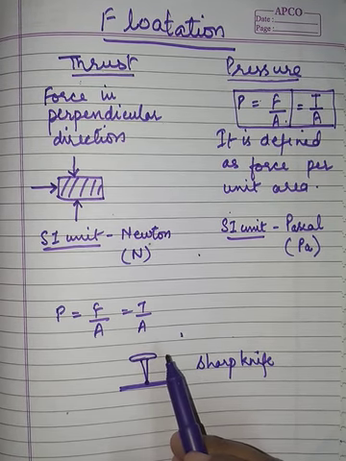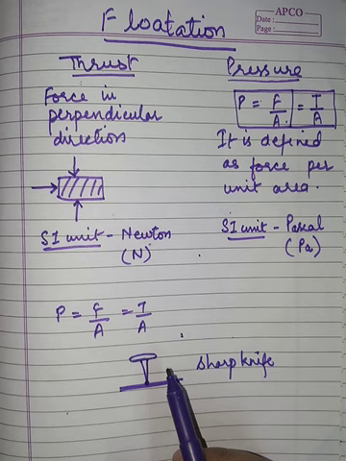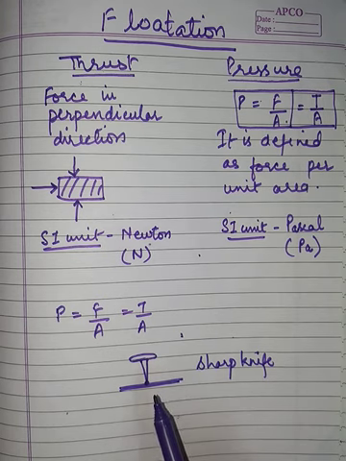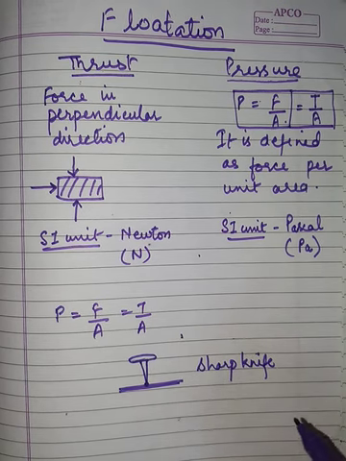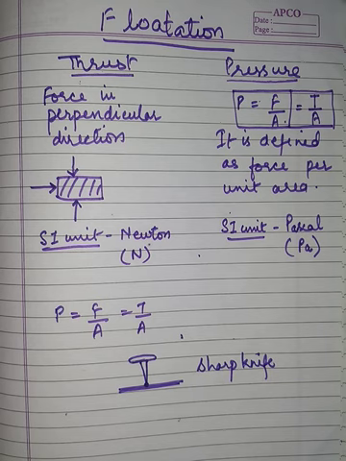One numerical is also given based on this concept, that is example 9.6 that you have to do. I have discussed it earlier also. I think it is very simple, and we can discuss it in the Zoom class if we have a live class. If you have a doubt, then only we will discuss.